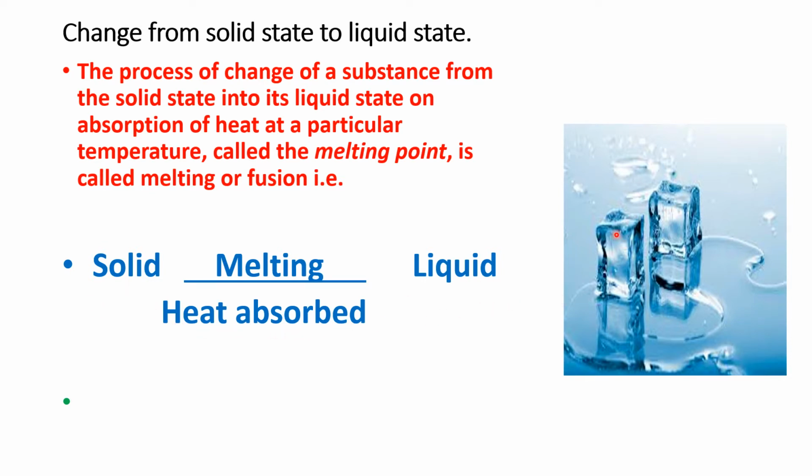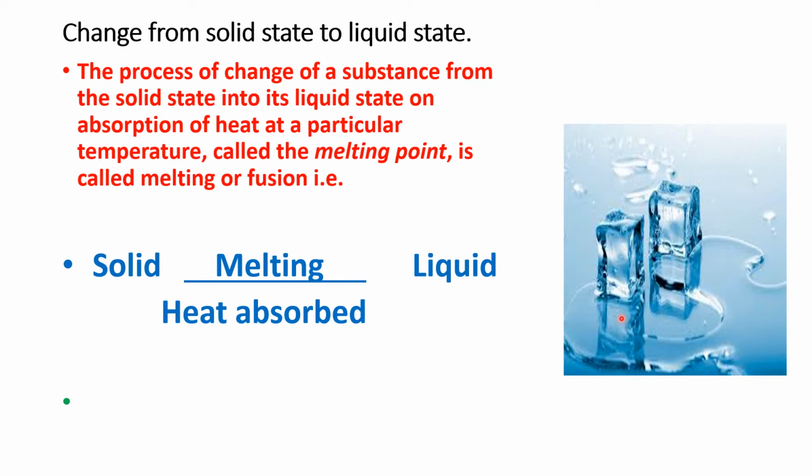So these solid molecules are very close together, so if they have to change into liquid, they need some energy, isn't it? We also need some energy to do some work. We are sitting in one place, and if you want to get up from there and move about, we need energy. Same way the molecules are very close by.